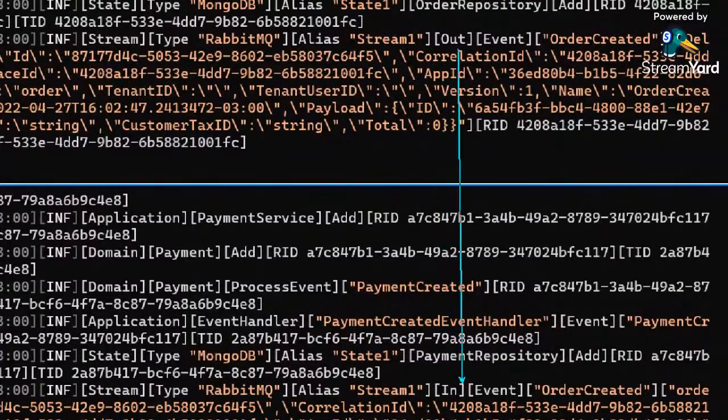Okay, in the top side we've got the order microservice. It's a stream, running on RabbitMQ, and it's an out event. So the order microservice emits an event, and the payment microservice in the bottom side, stream RabbitMQ, has an in event. So here the event comes out, and here the event comes in.